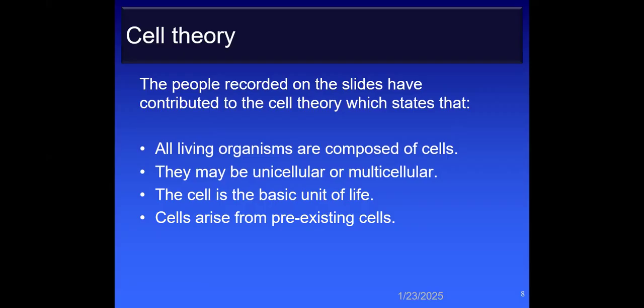So actually three statements and three scientists have contributed to the cell theory. All living organisms are composed of cells, whether unicellular or multicellular, that is one. The cell is the basic unit of life, that is the second, and the third one is that the cell arises from pre-existing cells.